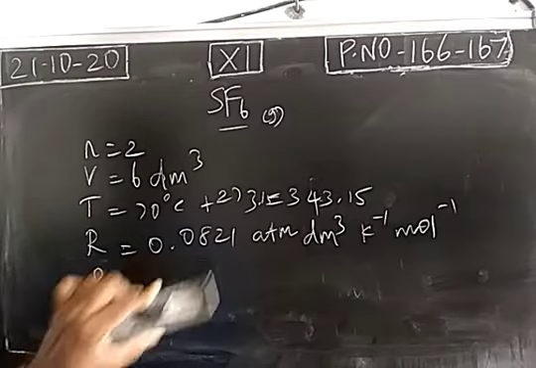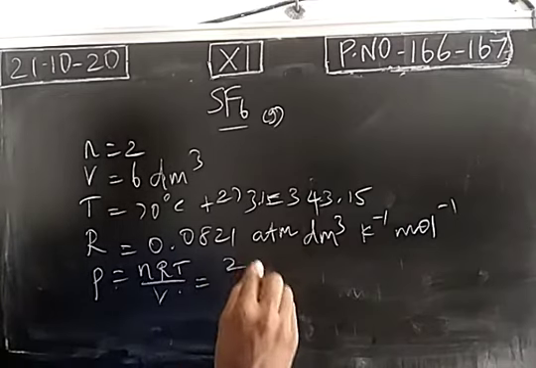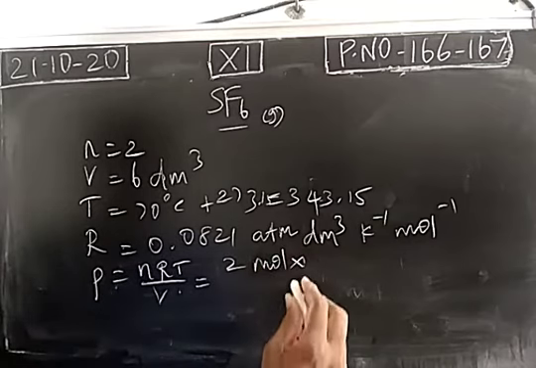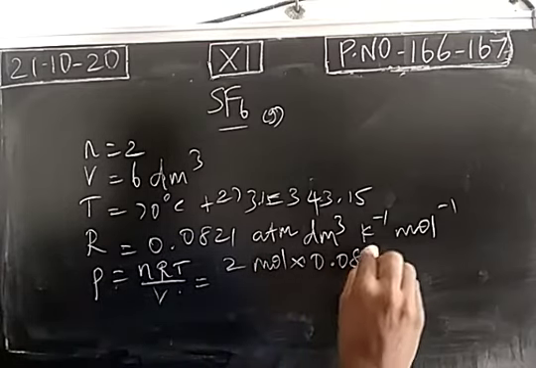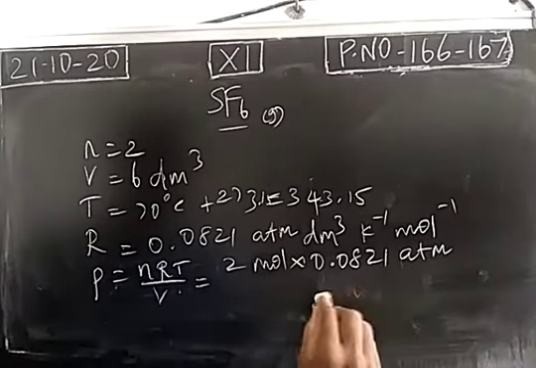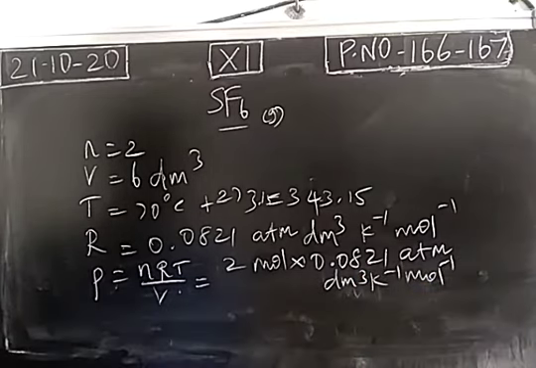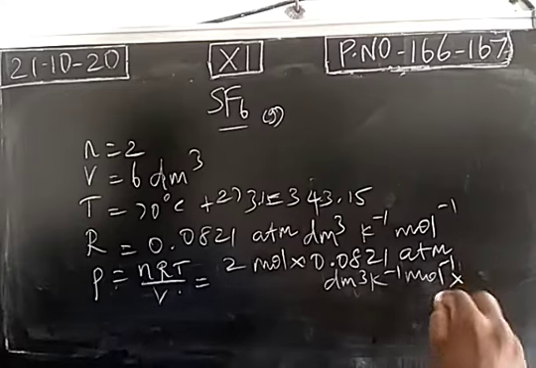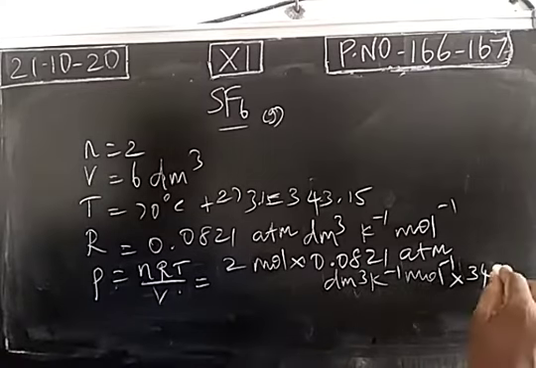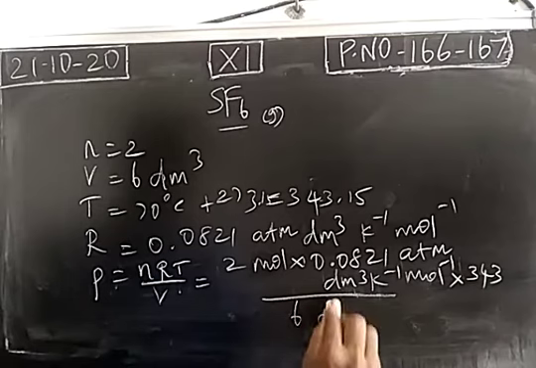So pressure P is equal to nRT divided by V. So we substitute number of moles 2, gas constant 0.0821 atmospheric pressure decimeter cube per Kelvin per mole, temperature 343 approximately, divided by volume 6 decimeter cube.